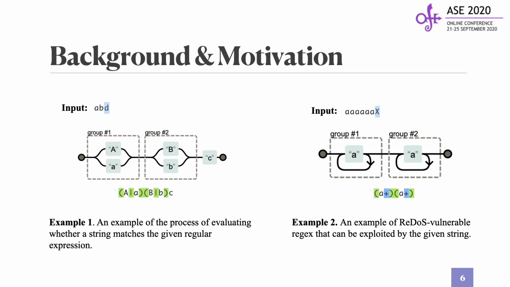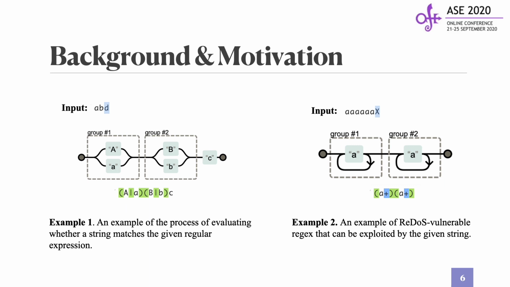It still doesn't match the string, so it goes back to the first group. Then, it first evaluates the branch that was not evaluated in group 1, then reaches group 2 again. Then it evaluates 2 branches in group 2 as well as C again. Finally, after we exhaust all possible paths but still fail to find a match, we can conclude that the input string doesn't match the regular expression.